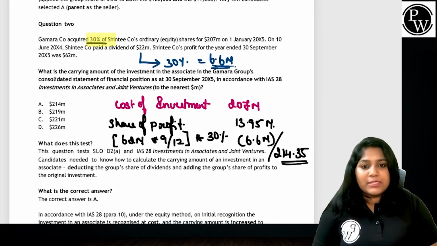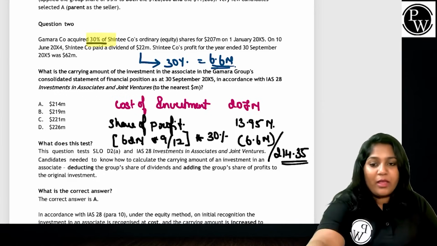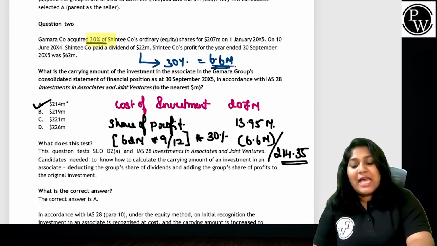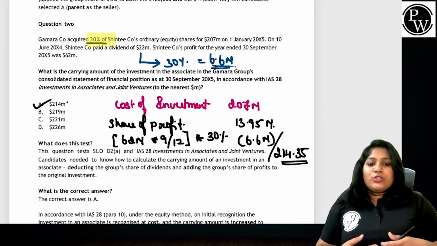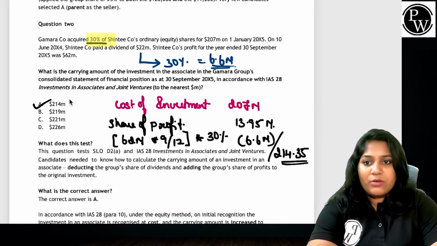Now the problem is, what went wrong? The answer is option A. But what went wrong with the students? What have most of the students done? So the correct answer is A. I agree to the point. Let's read the